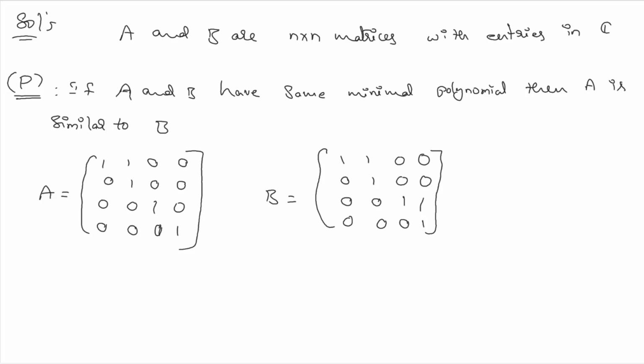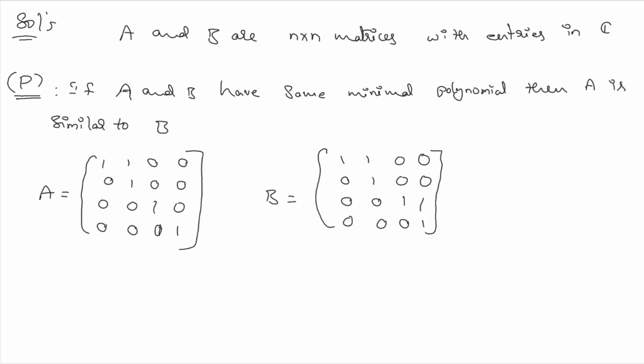So why am I considering it like this? If you observe the matrix A, you can see that there exists a block. In fact, these two matrices are nothing but Jordan blocks in Jordan canonical form. In the matrix A, there exists a 2 cross 2 Jordan block corresponding to the eigenvalue 1. Whereas in the matrix B, there exist two Jordan blocks, each of order 2.